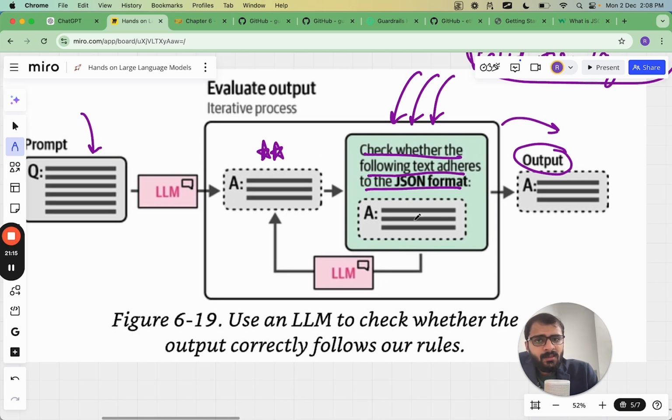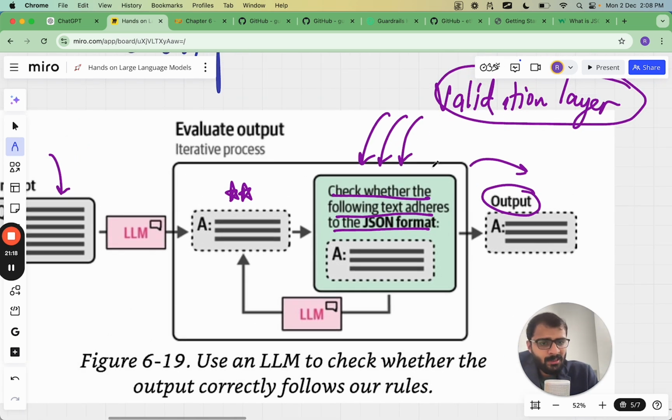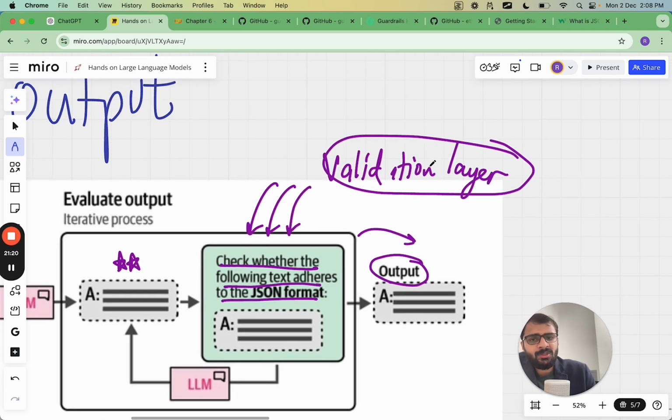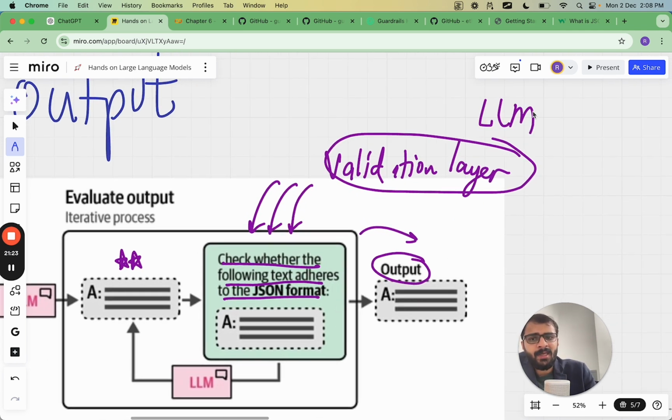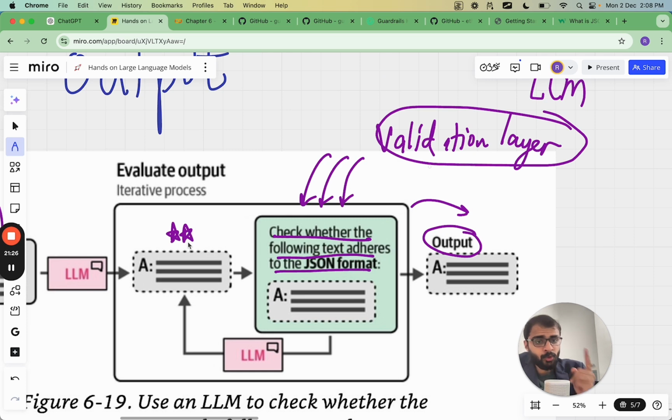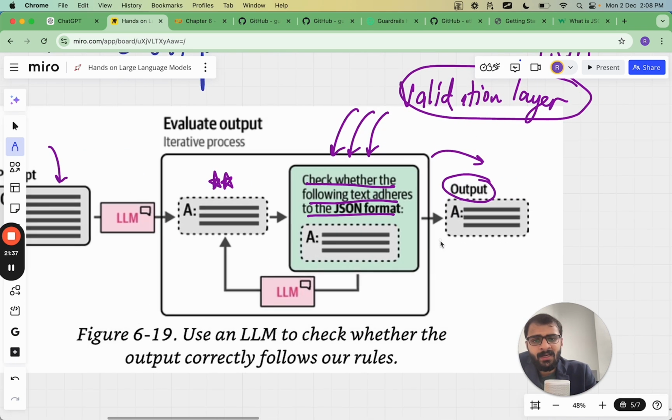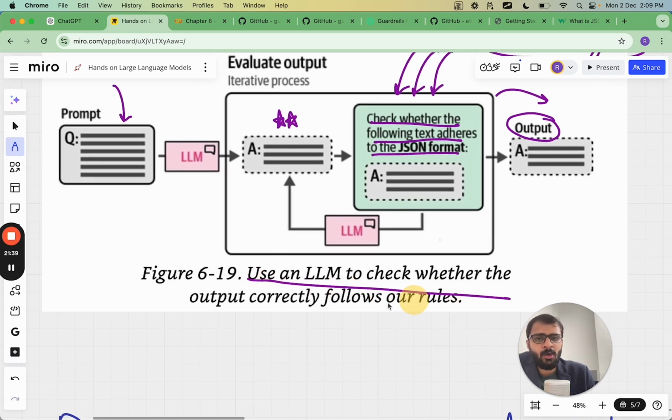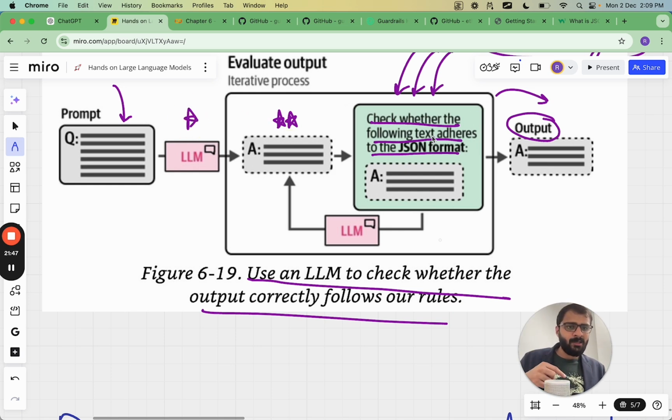And so this green validation layer which I have shown, that also is a large language model itself. So this validation layer is also a large language model which takes the output which has been produced previously and checks the format of this output. And only if the format is correct, then the output is printed. Otherwise, there is an error. So here the main idea is to use an LLM to check whether the output correctly follows our rules or not. So there are two LLMs being used here. One LLM is used for generating the output and another large language model is used to validate the output. And if the validation is correct, only then we proceed next.